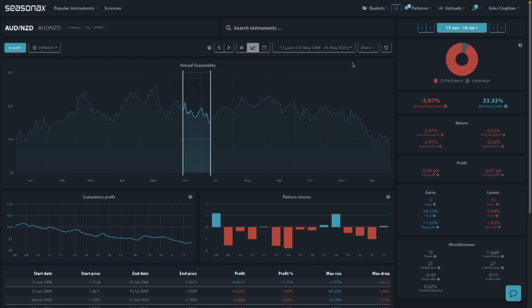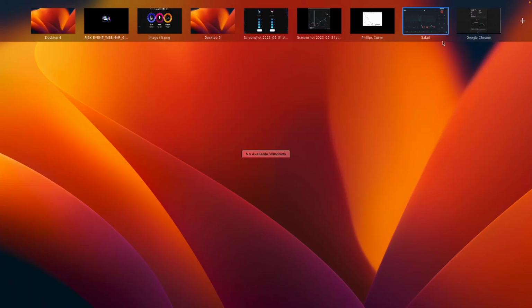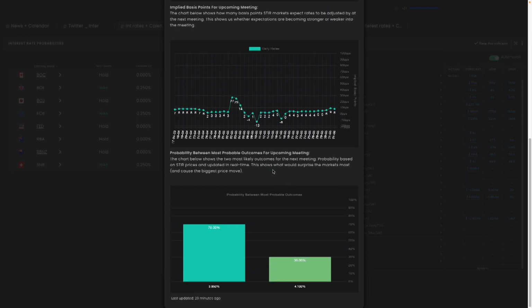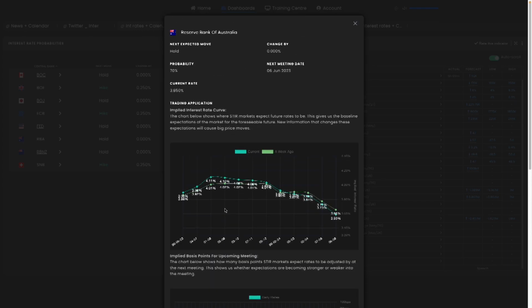Next week, the Reserve Bank of Australia meets on Tuesday, June the 6th at 5:30 UK time. Now, the expectations from short-term interest rate markets are that rates will be left unchanged at 3.85%. However, interest rate markets still see a terminal rate of over 4% ahead for the Reserve Bank of Australia.